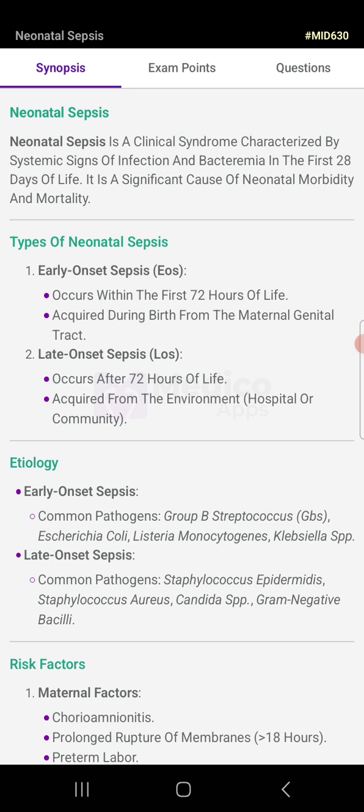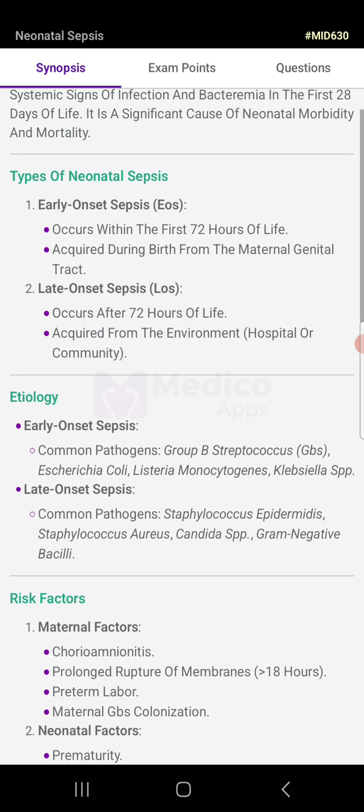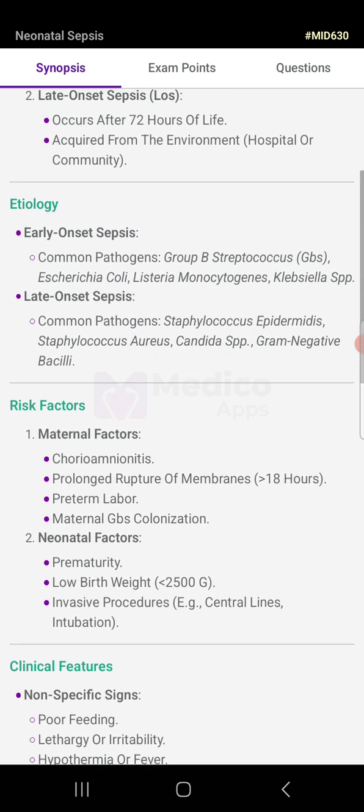Early onset sepsis occurs within the first 72 hours of life, acquired during birth from the maternal genital tract. Late onset sepsis occurs after 72 hours of life, acquired from the environment, hospital, or the community.